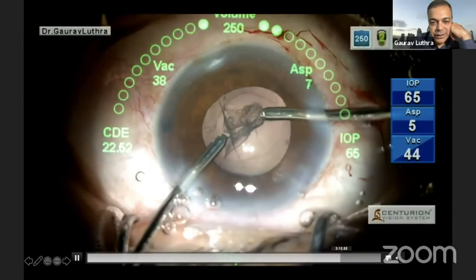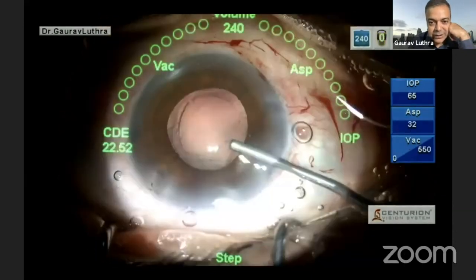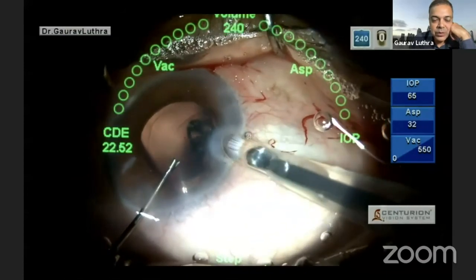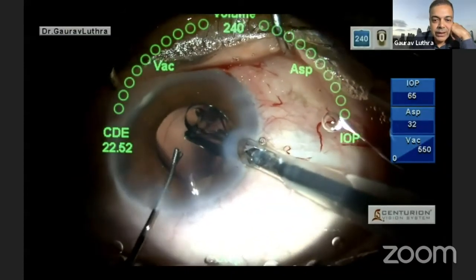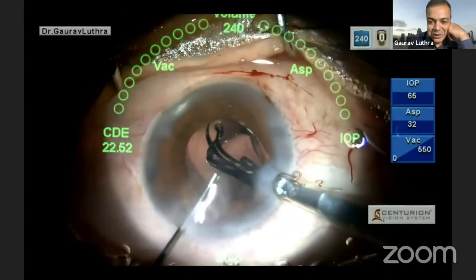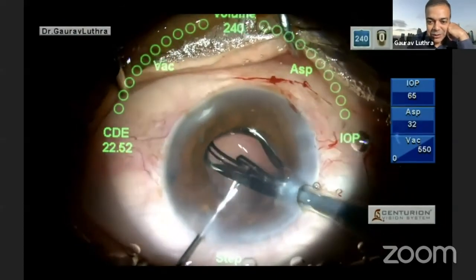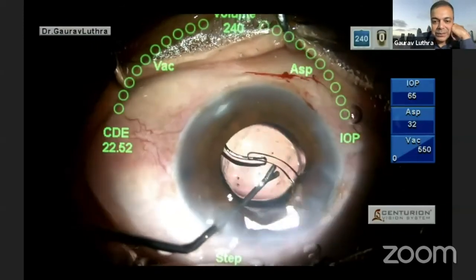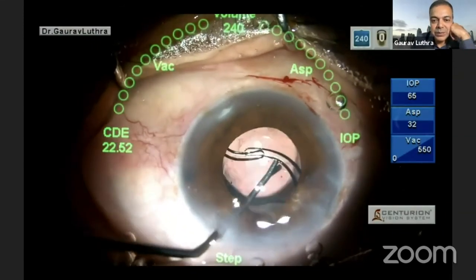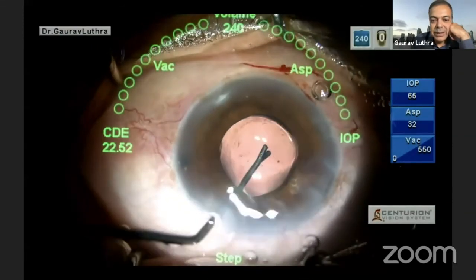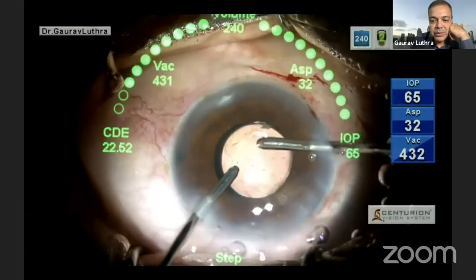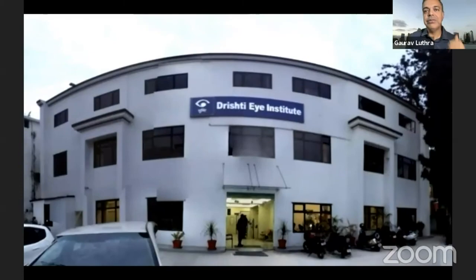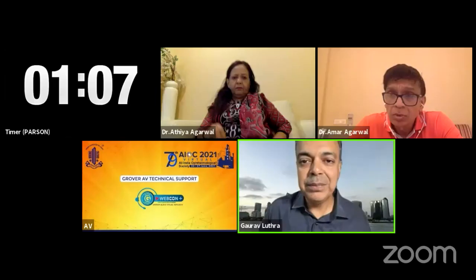However, this is where you start feeling good as a surgeon, that once you've gone through this whole thing and the patient is so uncooperative, and you want to now put in the lens, thankfully the lens goes in smoothly. And thank God for small mercies, because when they add up, they really add up. And we don't want to leave behind any small fibers. By this time, because we've manipulated the wound quite a bit, we are worried that the wound may be a little leaky, but it goes off well. So we are able to complete this, and the patient did really well.